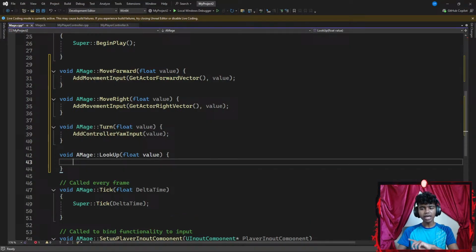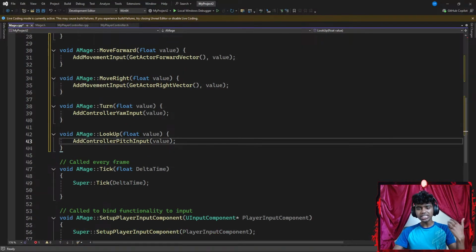And now inside my lookup, I'm gonna go ahead and add another controller input. So let's go with add controller, okay, this time I'm gonna go with the pitch input. Pitch input is in charge of my character looking up or down depending on where I move my mouse in the y-axis, which requires a parameter of value as well, ending with a semicolon. Now, this is pretty much it.